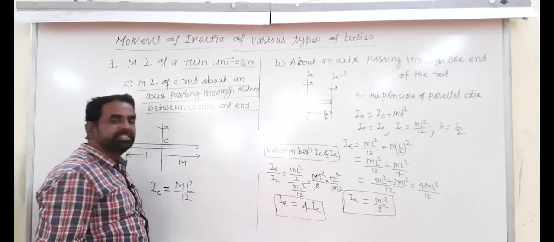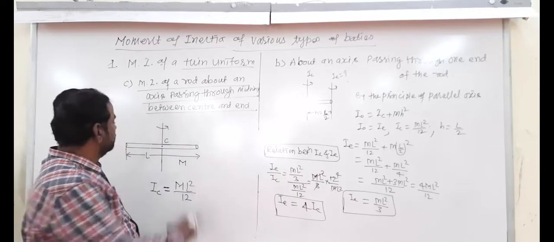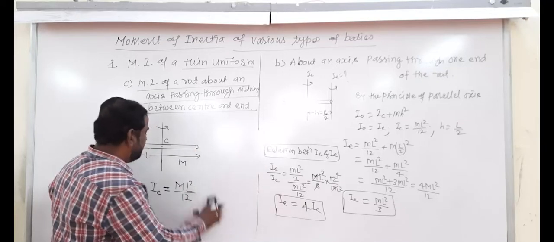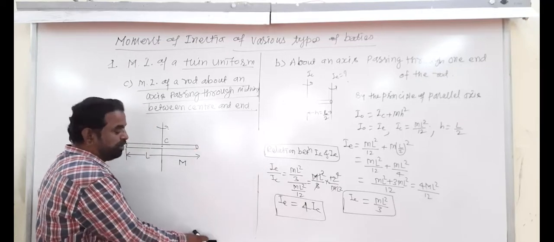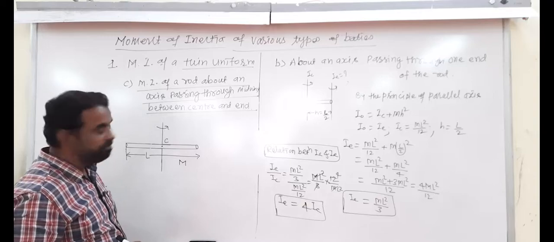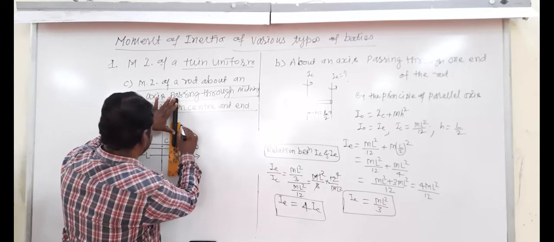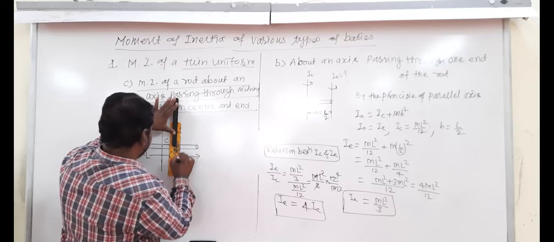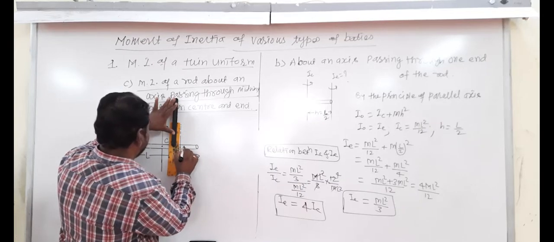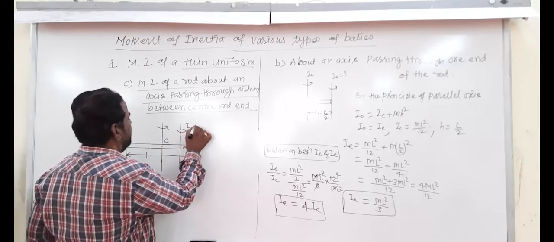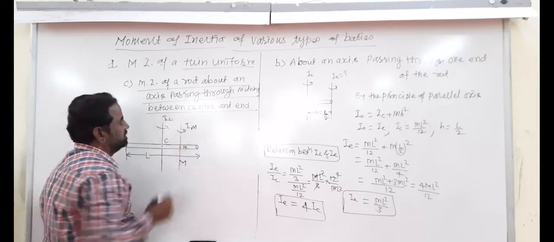So where is the axis of rotation? This is the center and this is the mid position. You draw this figure here, with the midway position axis. This point is say M, and this moment of inertia is IM, and this is IC.